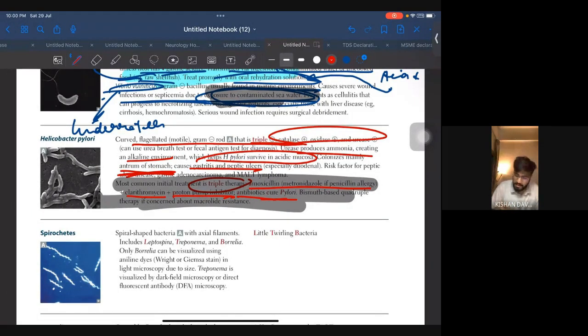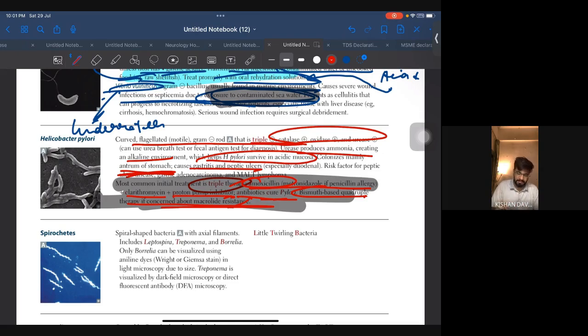Antibiotics cure pylori. Now, bismuth-based quadruple therapy is for when there is concern about macrolide resistance. If in the question they say that the patient has become resistant to one of the antibiotics, that is, the macrolide, then you can add bismuth also, and that will become a quadruple therapy, not a triple therapy.